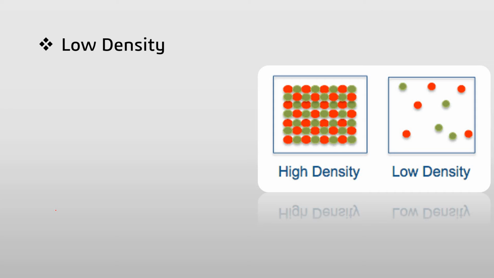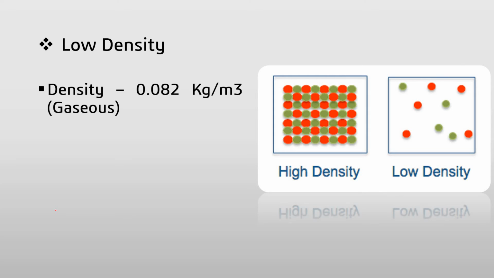If we talk about the density of hydrogen, then here in the figure I have shown high density and low density. In high density, the atoms are fully packed with each other, and in low density, the distance between the atoms is very large. So the density of hydrogen at normal atmospheric pressure in gaseous form is 0.082 kg per meter cube.